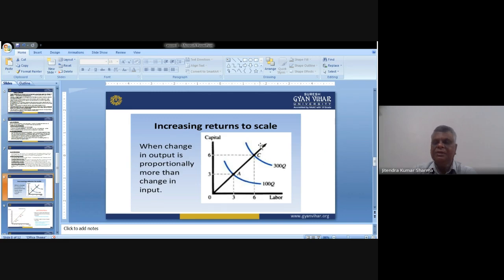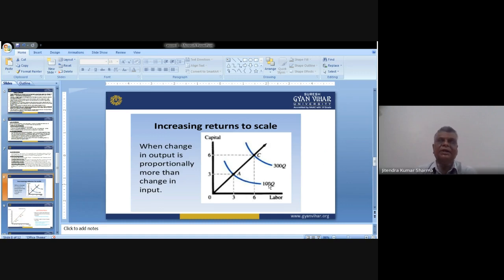The cross line clearly indicates that there is an increasing return to scale. It means the scale is exhibiting a change in output that is proportionally more than the change in input. When we increase the input up to 100 units, we find the return in 300 units.